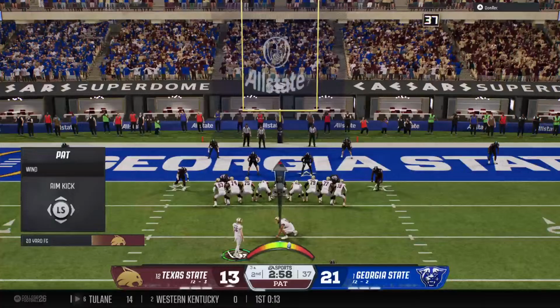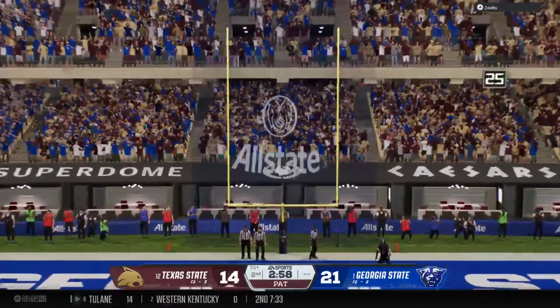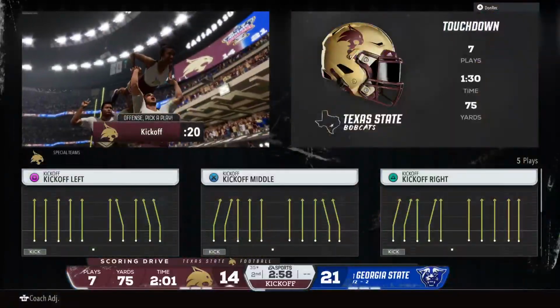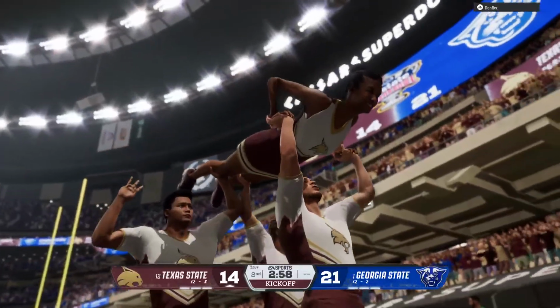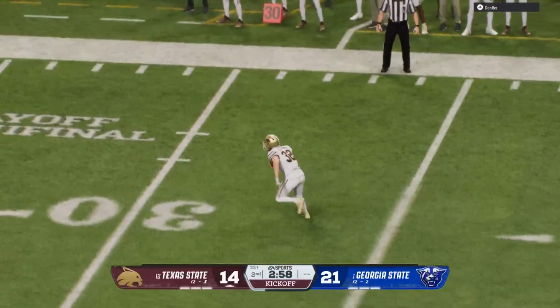Let's see if this score can breathe a little bit of life into this team. Now, I know it's only 1 touchdown, but it could go a long way in changing just the tone of this game, especially once we get into the 2nd half. And they're able to tack on the extra point.